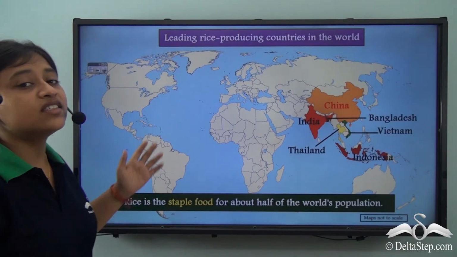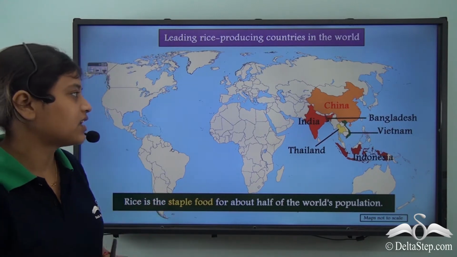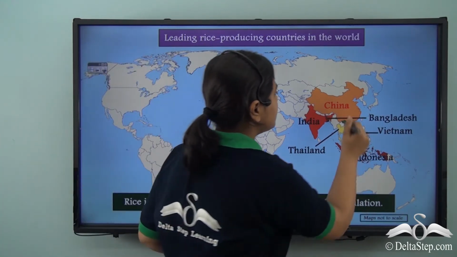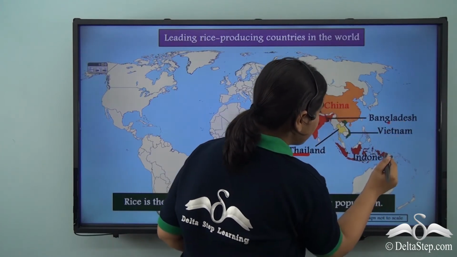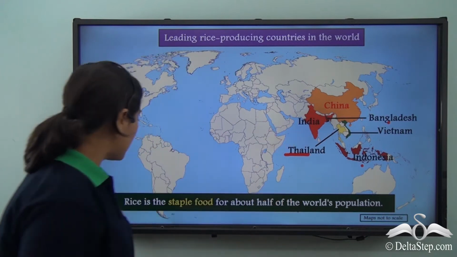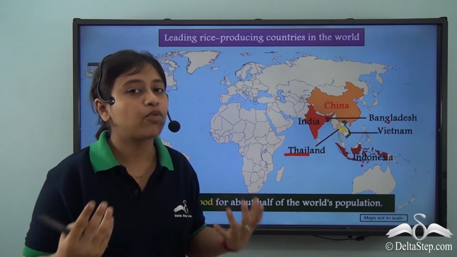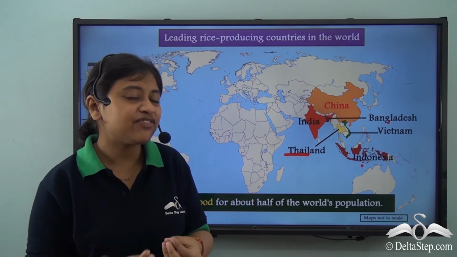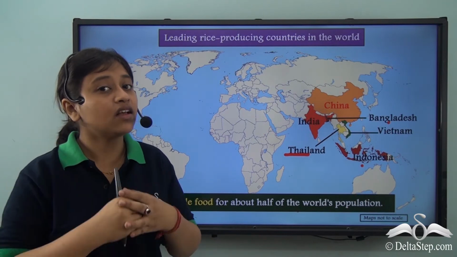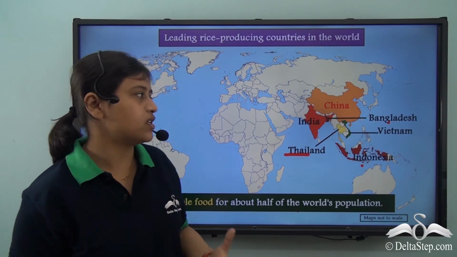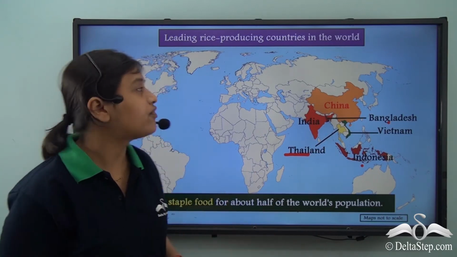Right. So this is a world map showcasing the leading rice producing countries. And what are these? These are China, India, Thailand, Bangladesh, Vietnam and Indonesia. Now rice is the staple food for about half of the world's population. Means it is a chief and very important food crop that has a huge demand in the international market or worldwide. And here, China is the leading producer of rice.